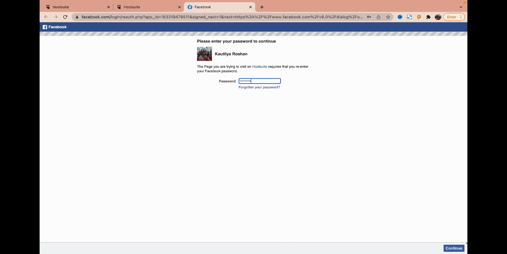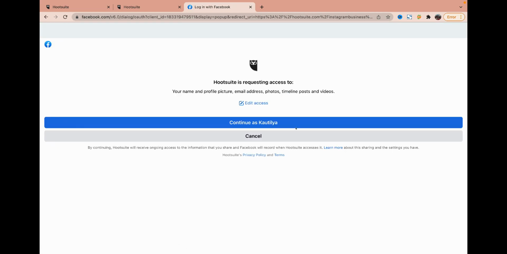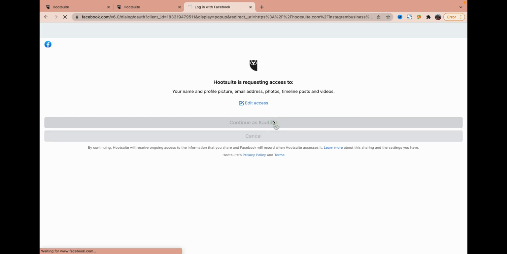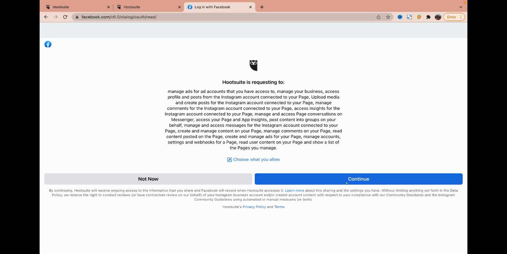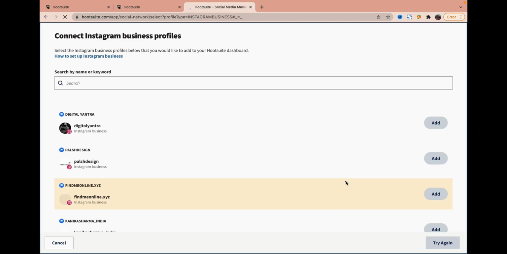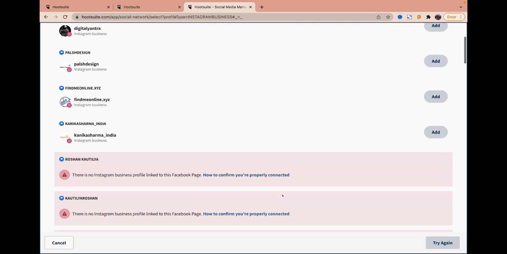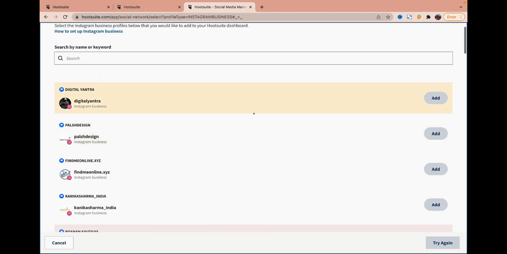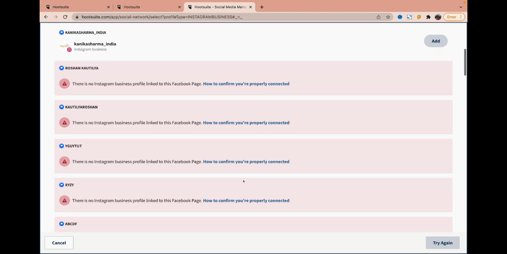So here I enter the password and I will click on continue. So again, continue as Kautilya. So I will continue, and then afterwards continue. So once I give the continue here, then I can connect. So here you can see all these accounts are there. So I can go and take whatever account that I want, basically.